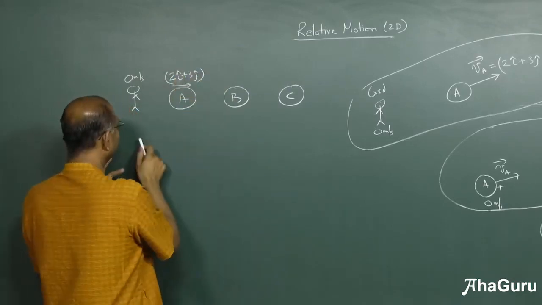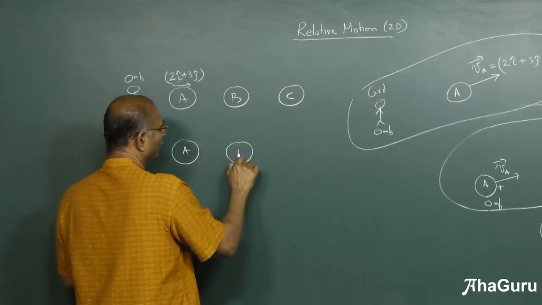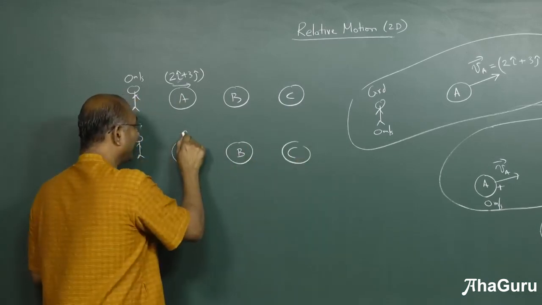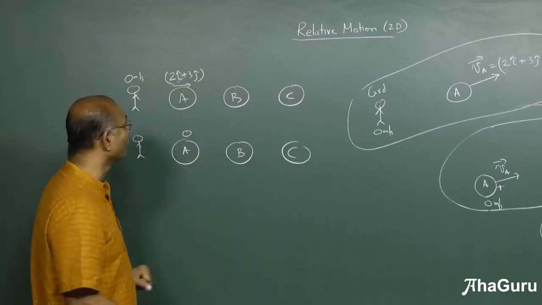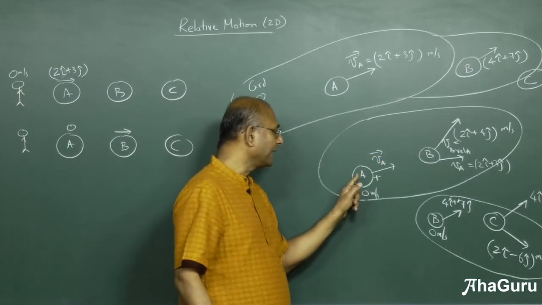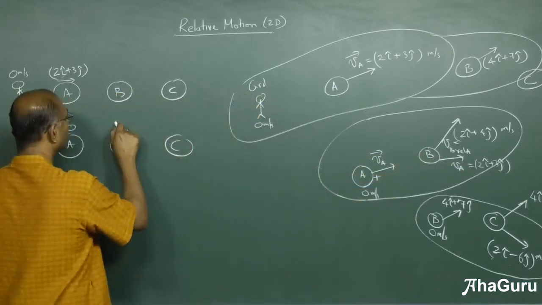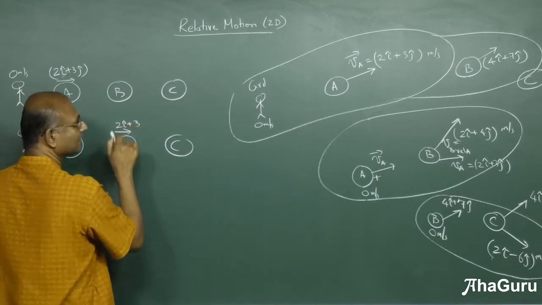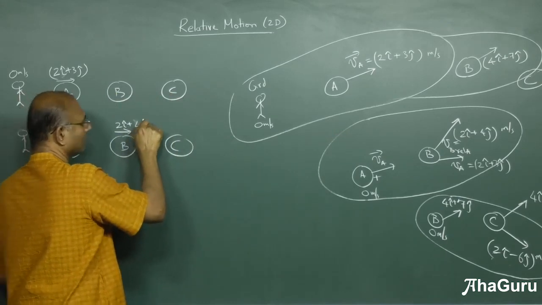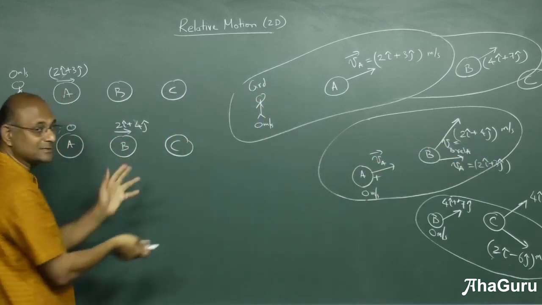What is velocity of B in this diagram? No idea. But we do know the velocity of B in the diagram where A is 0. How much is that velocity? What is that? It is 2i plus 4j. Okay, that was this 2i plus 4j. In that diagram, I don't know about C.